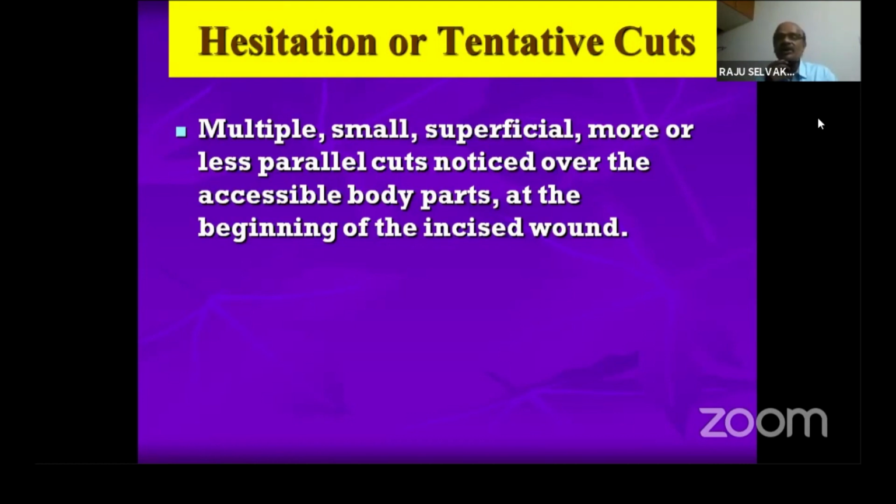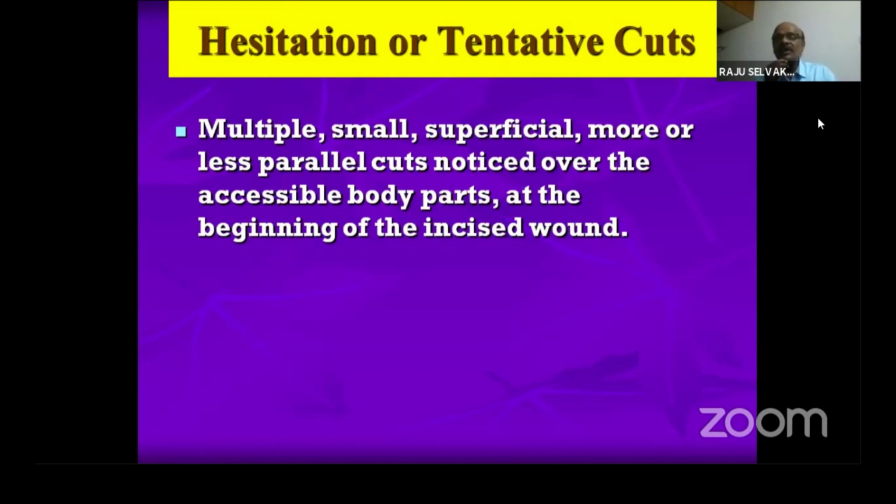So how does it look? It is multiple, small, superficial, more or less parallel cuts, noticed over the accessible parts. This you should remember: accessible parts of the body at the beginning of the incised wound. In suicidal cut injuries, over the neck area or on the wrist area or on the elbow area.